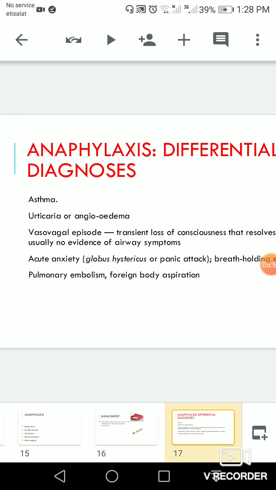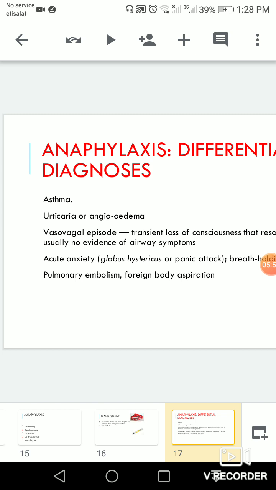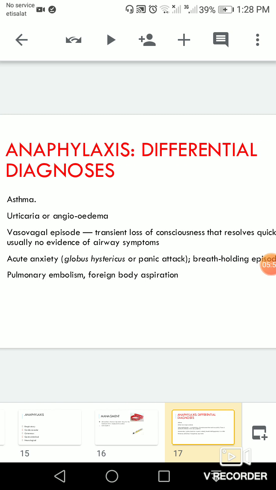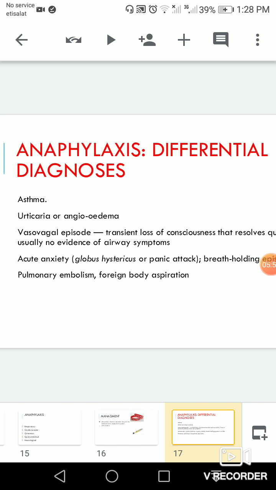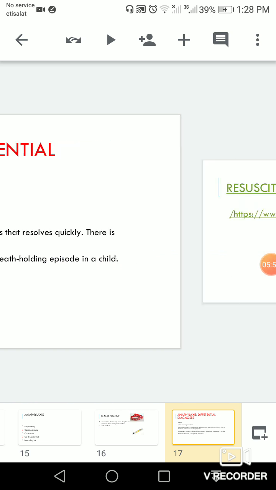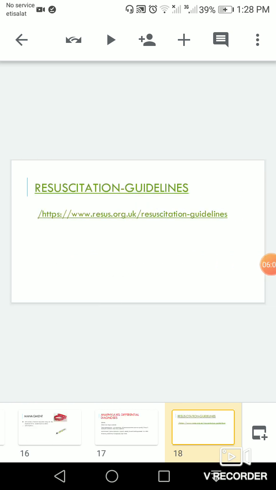There is a differential diagnosis, by which it may be asthma, urticaria, angioedema, and vasovagal episodes, and also acute anxiety, pulmonary embolism, and foreign body aspiration may come in the differential diagnosis with anaphylaxis.